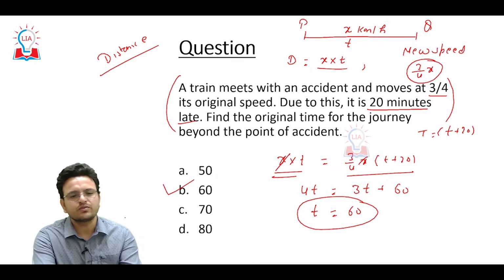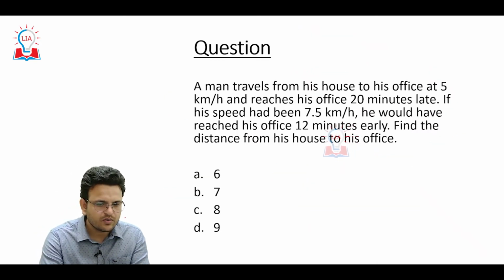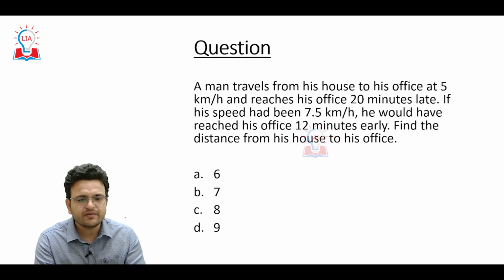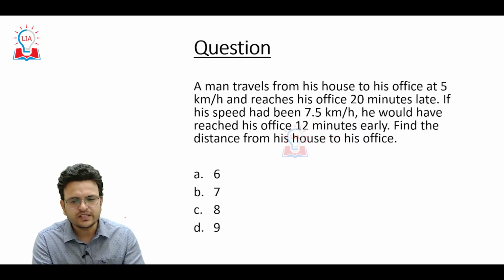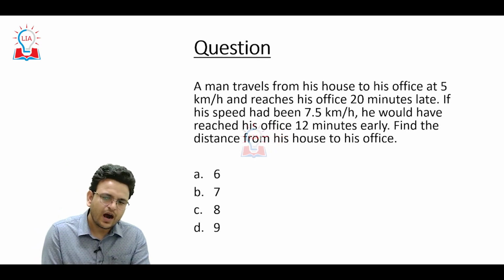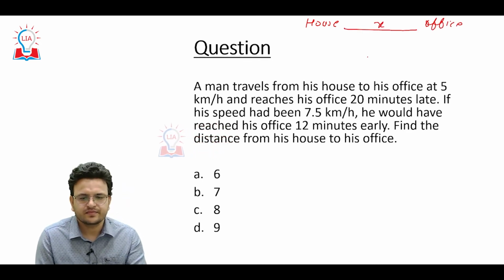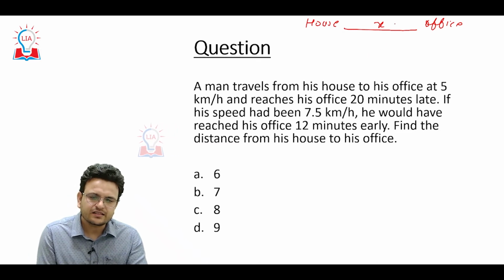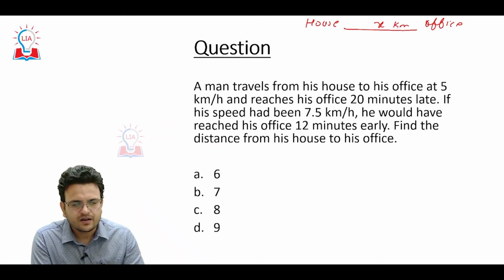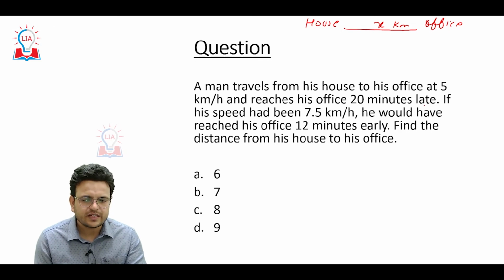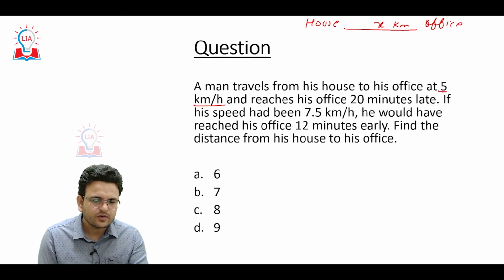So hope you are able to understand. Now come to one more question. A man travels from his house to his office at 5 km per hour. Consider the distance from house to office is x kilometers.